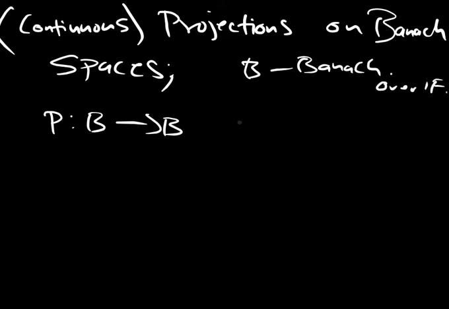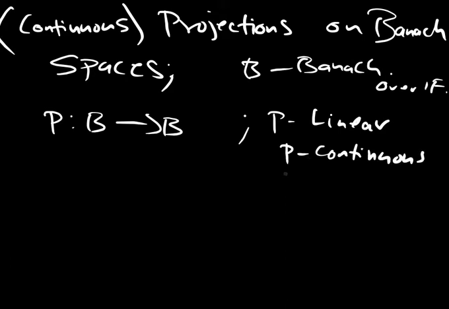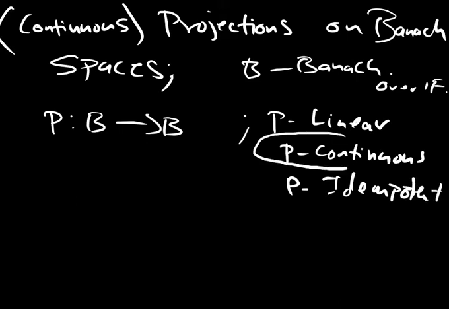That is, P is this map, and P is given to be linear, P is given to be continuous, and P is idempotent. Apart from the algebraic one, we require one additional property; three conditions are satisfied. Idempotent means P square is P. So every projection on a Banach space is an algebraic projection.